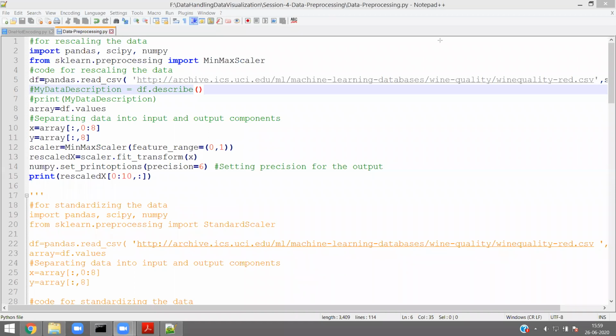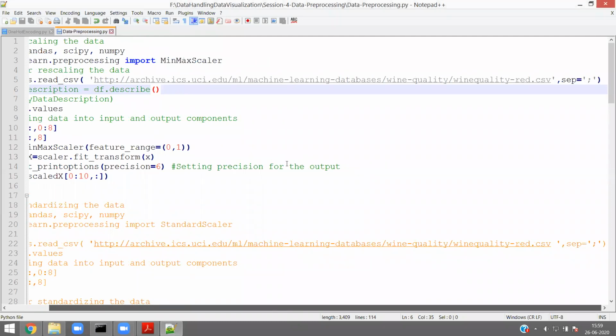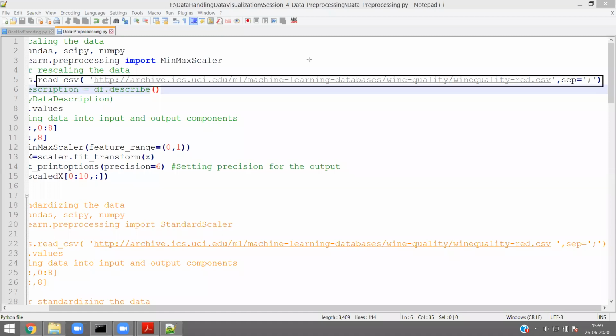You see read_csv is there, and I am giving sep equal to semicolon. Why? Because winequality-red.csv, the real-time data set, has semicolon. I have downloaded that CSV, but for this example, let us connect to the internet.